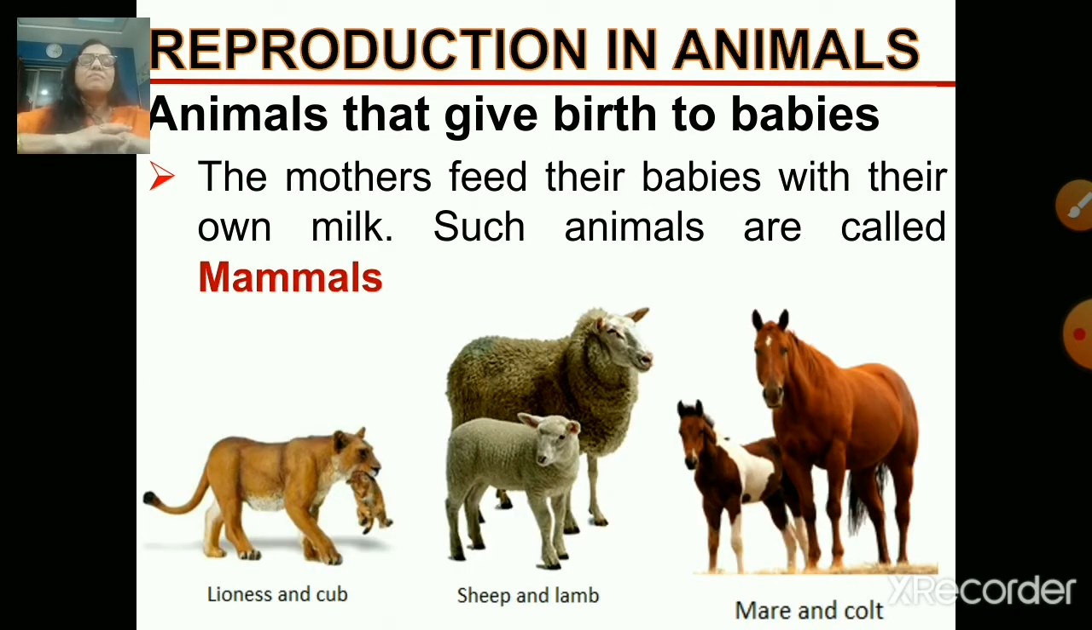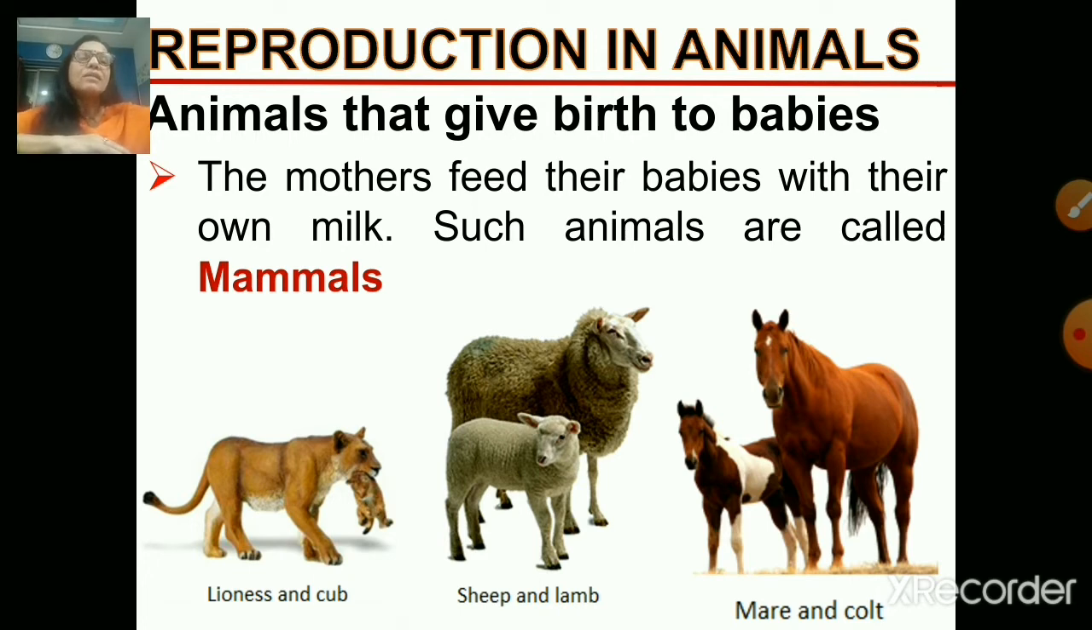Okay, see here. And after it is born, it is small, very small, and it is quite helpless. So the mother has to take care of the baby. And the mothers also feed their babies with their own milk. And these animals, as I told you, are called mammals. Here you can see the different pictures of the animals. You see, lioness and cow, sheep and lamb, mare and colt. So these are the examples of some of the mammals, right children?